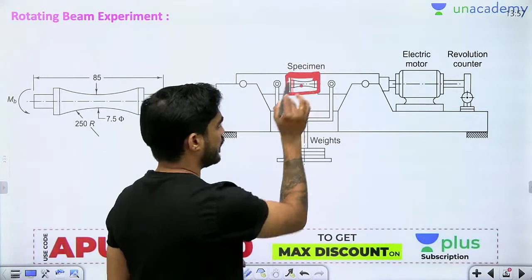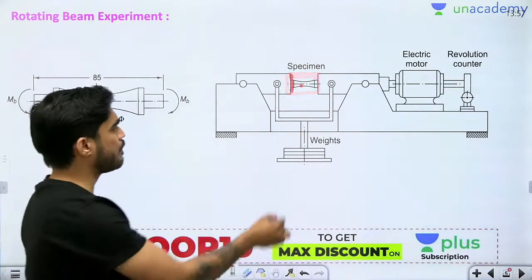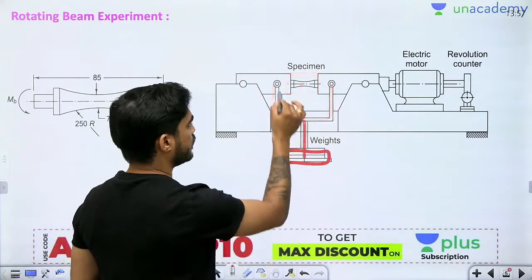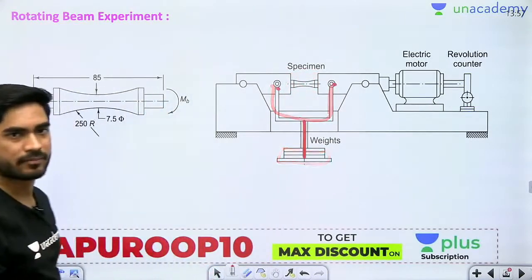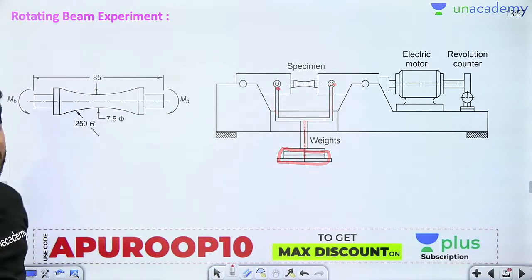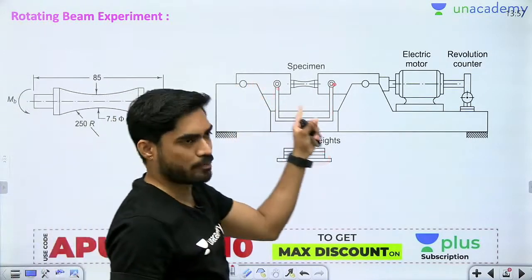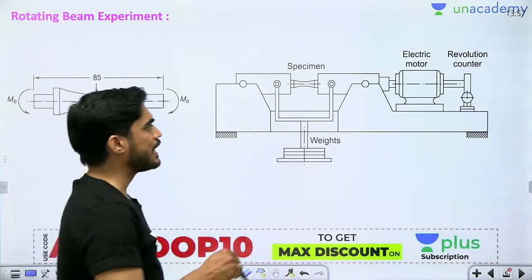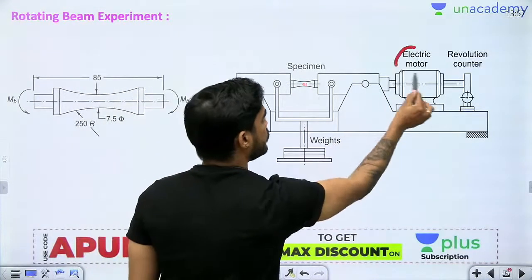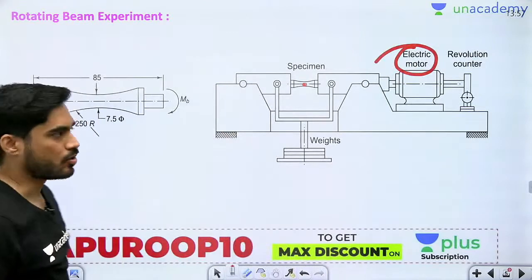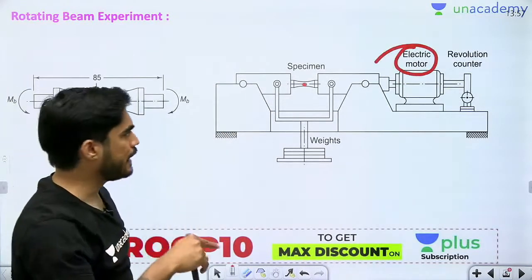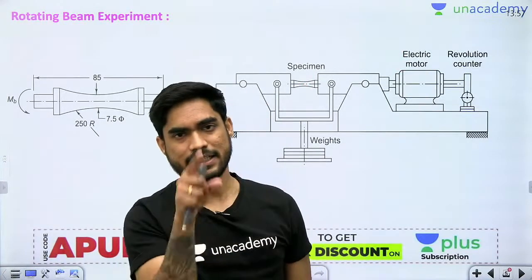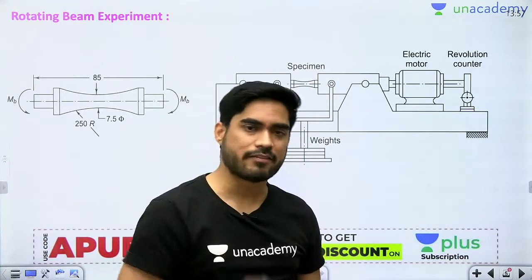Okay, this is the specimen, can you see? And then we apply weights like this on this specimen. So transverse load is applied, so this will be subjected to bending. Now what we will do is we will start rotating this specimen using this motor. So if you are applying bending stress and the machine element is rotating, it will become completely reverse stress.